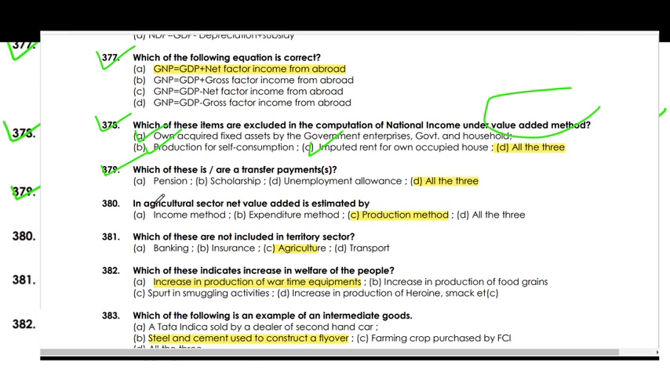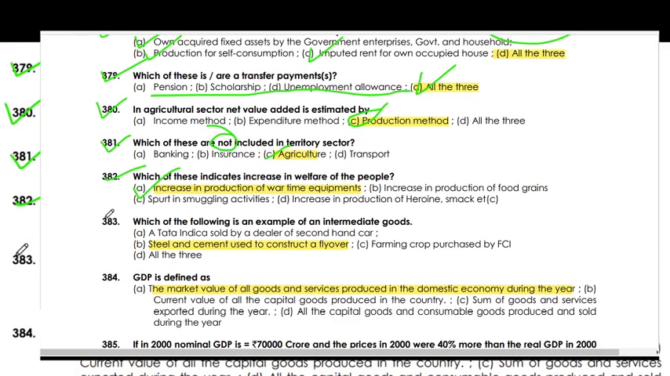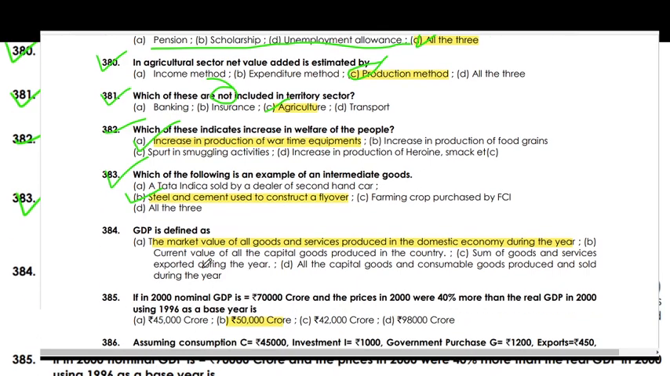Which of these are transfer payments? All of these. Pension, scholarship and unemployment allowances are transfer payments. In the agriculture sector, net value added is estimated by the production method. Which of these are not included in the territory sector, the agriculture? Which of these indicate an increase in the welfare of people? Increase in production of wartime equipment. Which of the following is an example of intermediate goods? Steel and cement used for construction of a flyover.